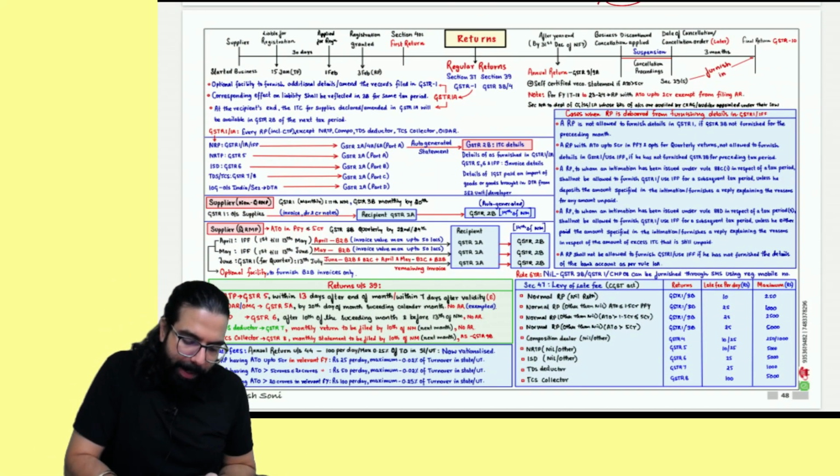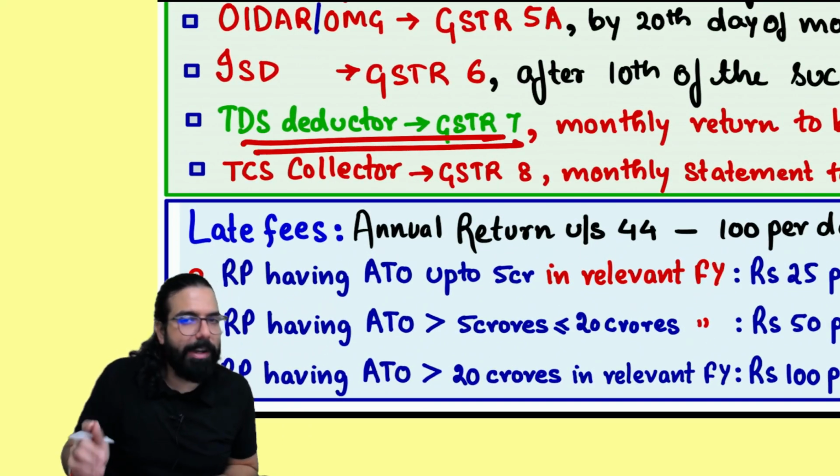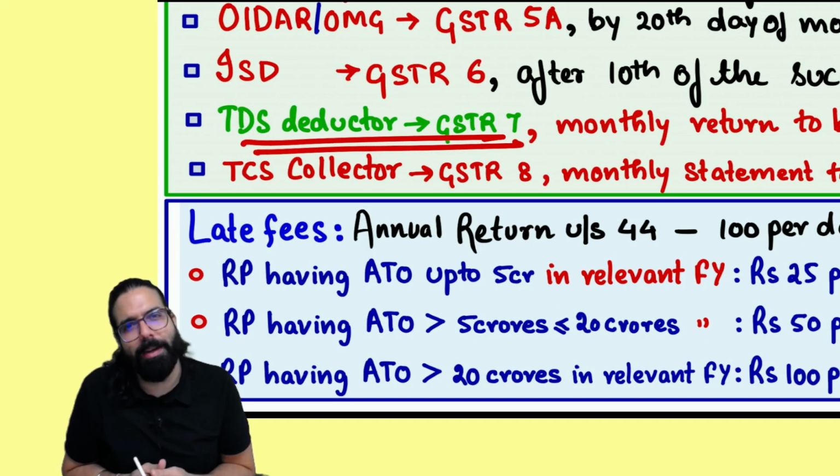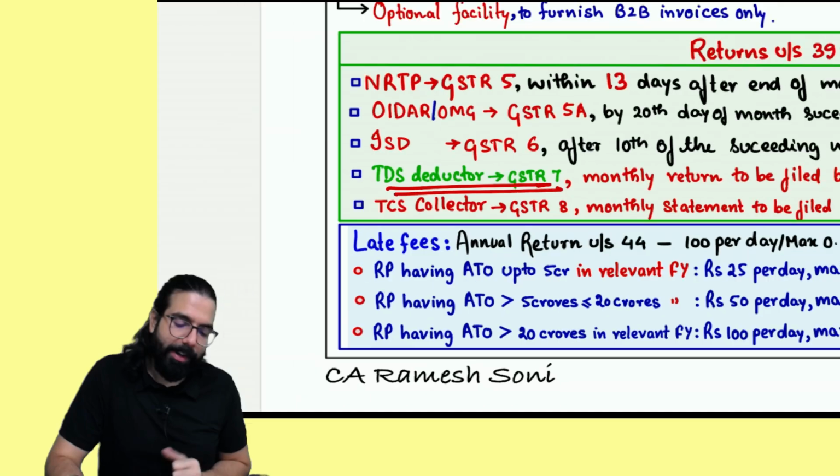Returns chapter, nothing. Returns I have already told you. TDS deducted, GSTR 7 is now mandatory. Remember this point? That's why I marked it as green, that GSTR 7 is mandatory. Okay, sir, done.